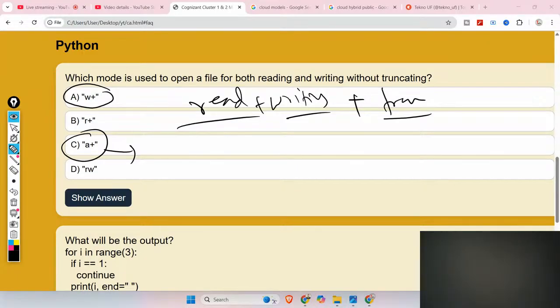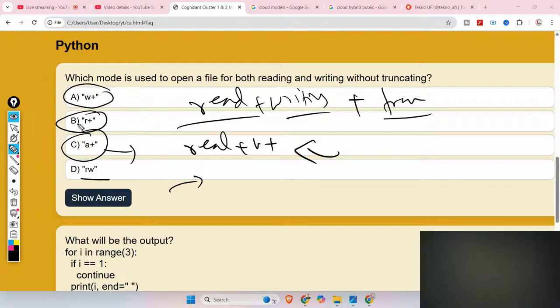Sorry guys for the interruptions. But for A plus, reading and writing happen at the end, and for R plus, reading plus writing happen at the beginning.